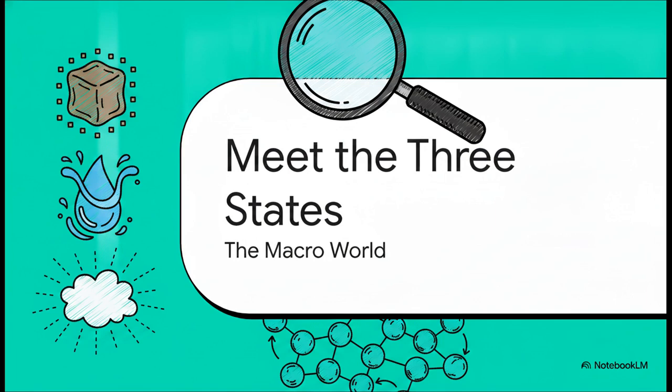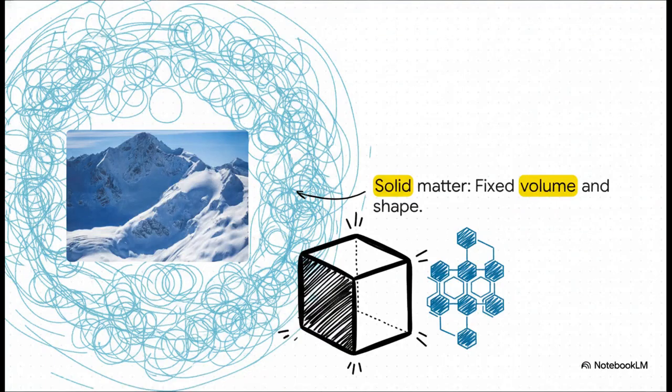All right, Section 1. Meet the 3 states, the macro world. Let's ground ourselves with something super familiar. Just imagine gorgeous, towering, snowy mountains. That is solid matter in all its glory. Now, solids are defined by having a definite volume and a definite shape. Sure, they might expand or contract just a tiny bit if the temperature shifts, but overall, they stubbornly hold their